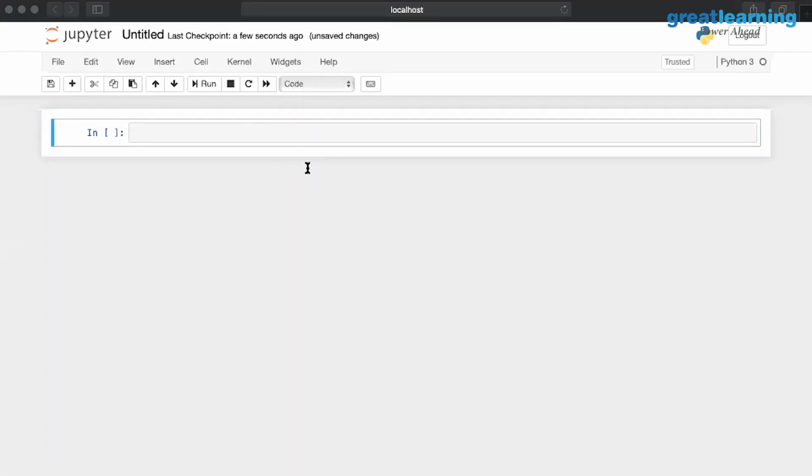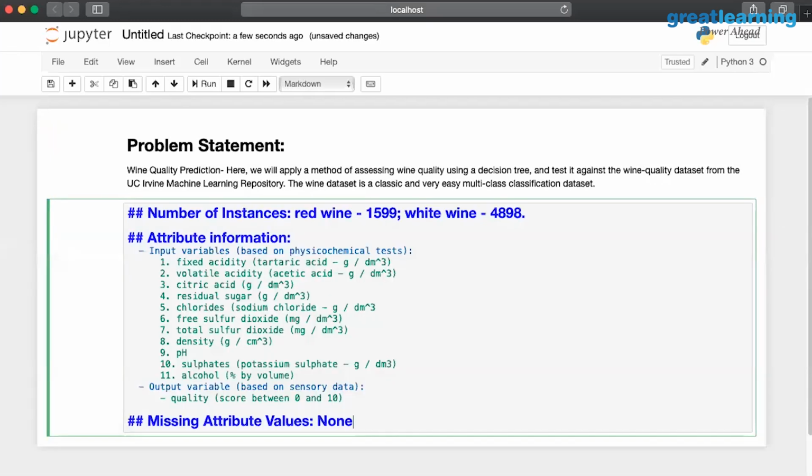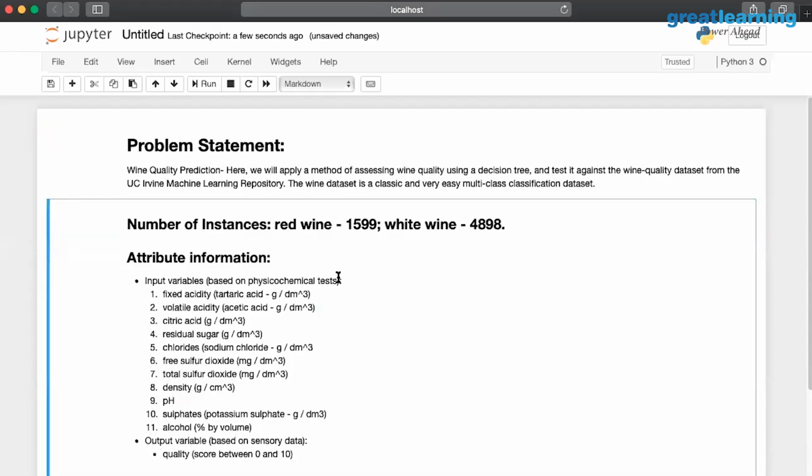Right. Okay. So now what we're going to do is, this data set is a classic data set. We're going to have this problem statement, and this is wine quality prediction. So we have about 6 targets of wine quality. We have different information. We have parameters of the wine and all these things. This is the attribute information. So I have red wine at 1,599 and white wine at 4,899. I think for all of you who were solving the last problem, you would have found most of your algorithms not doing it justice. Is that something that you felt? Is it something you saw as well?